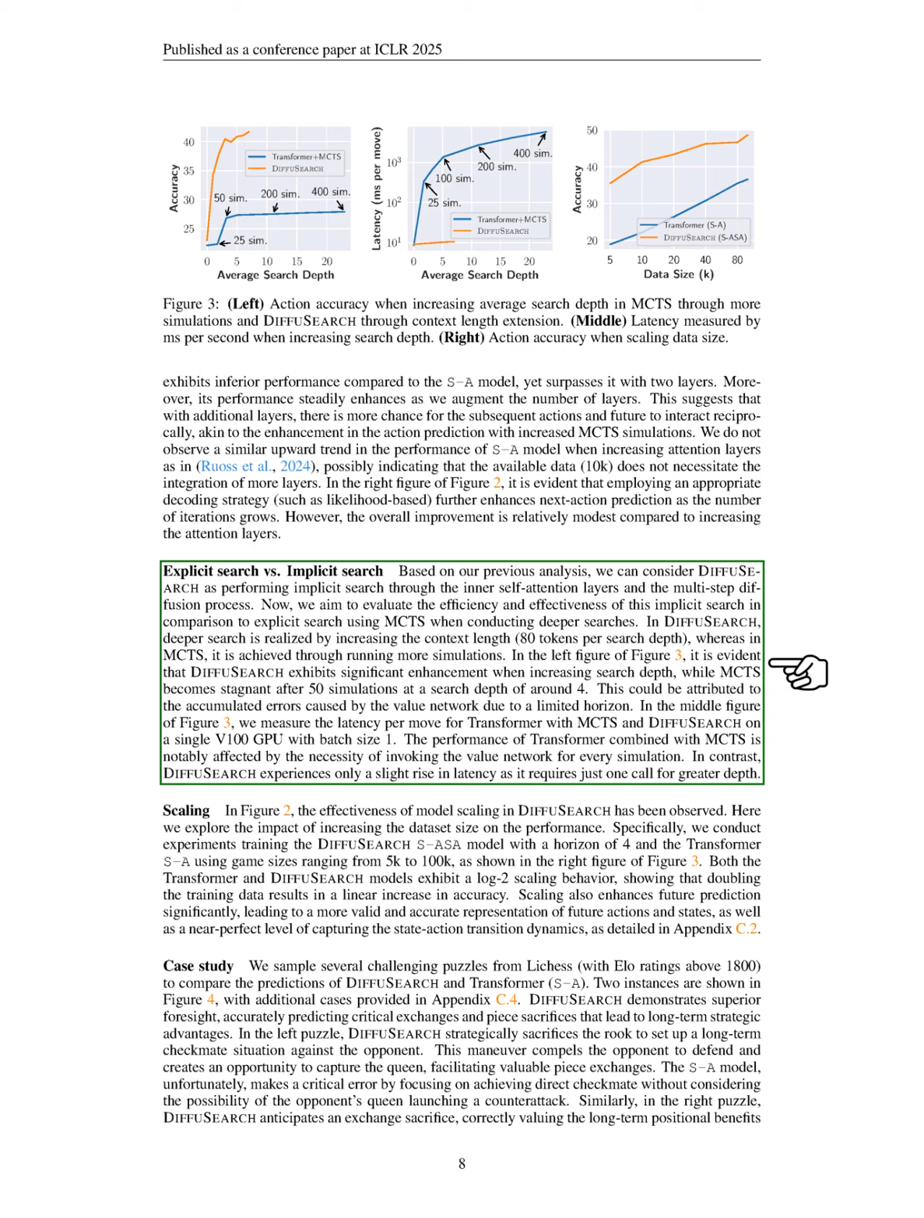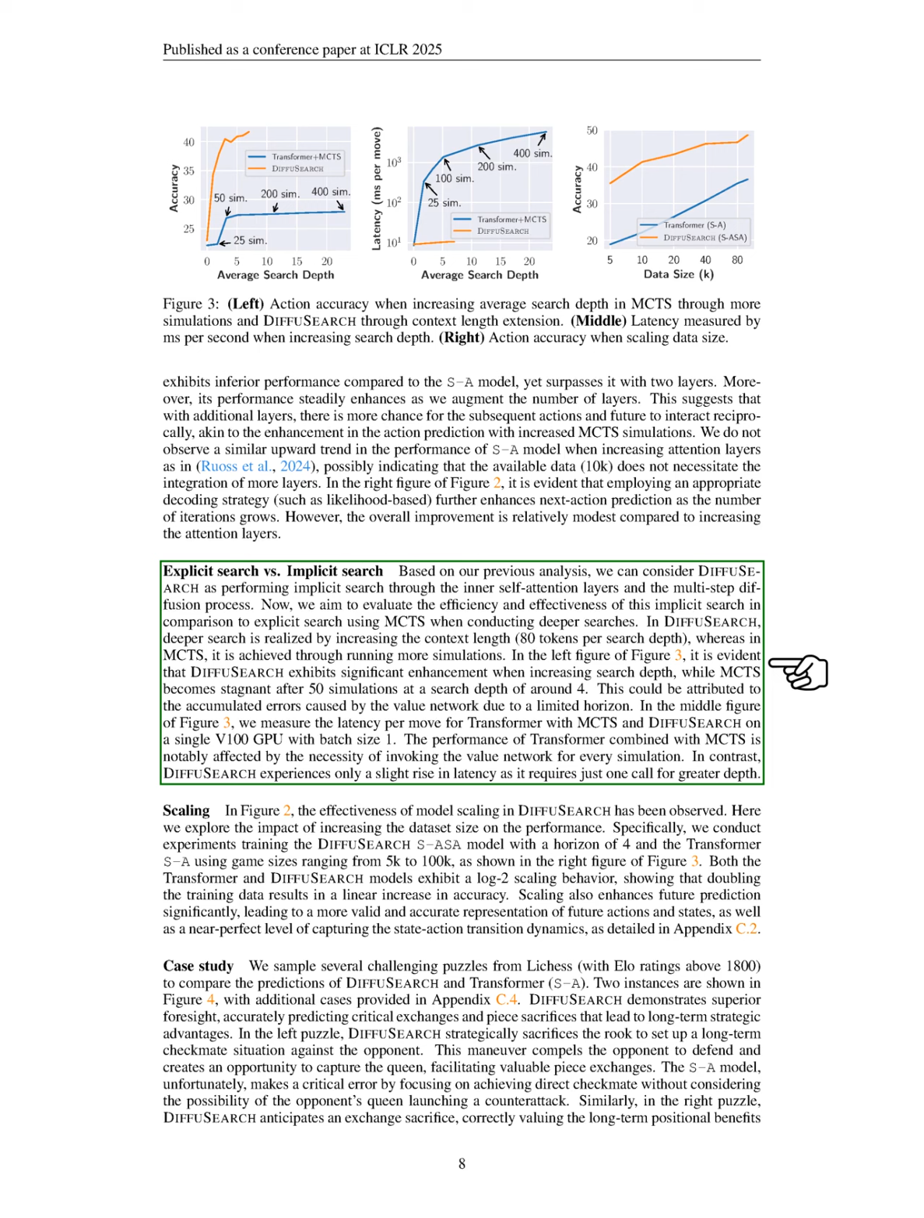We then compare implicit search in DIFFUSEARCH to explicit search using MCTS. In DIFFUSEARCH, deeper searches are achieved by increasing context length, while MCTS relies on running more simulations.